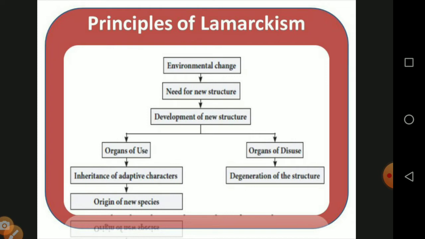We will see the kiwi bird. They are not using the wings. What will happen after several generations? The wing is degenerated in the kiwi. Let us enter into the principle.